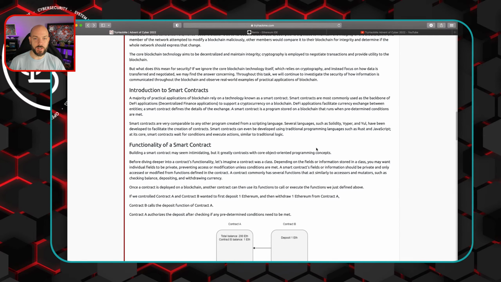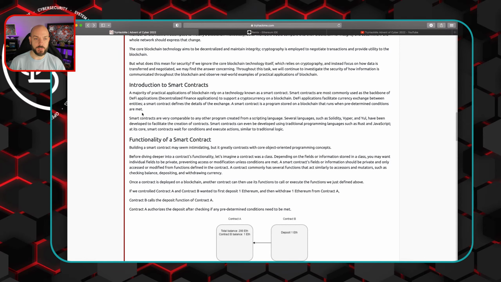Okay. So one of the key components of how this all works is smart contracts. Here they're saying a majority of practical applications of blockchain rely on a technology known as a smart contract. Smart contracts are most commonly used as a backbone of DeFi, or decentralized finance, applications to support cryptocurrency on a blockchain. DeFi applications facilitate currency exchange between entities. A smart contract defines the details of the exchange. A smart contract is a program stored on a blockchain that runs when predetermined conditions are met. So it kind of sounds like an application or a script.